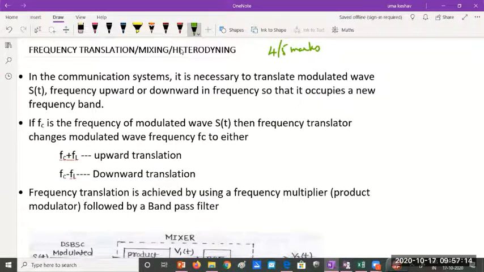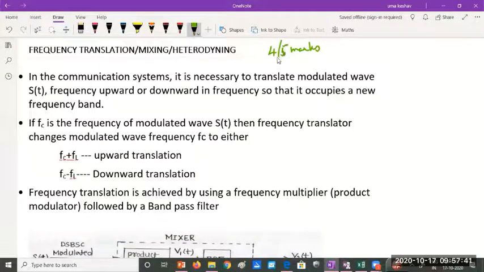If at all you remember studying a radio receiver, did you study it in your basic electronics, a radio receiver? Super heterodyne receiver? Yes or no? Have you studied? You don't remember? Ma'am, it wasn't much detail, ma'am. We just don't remember the name, ma'am.